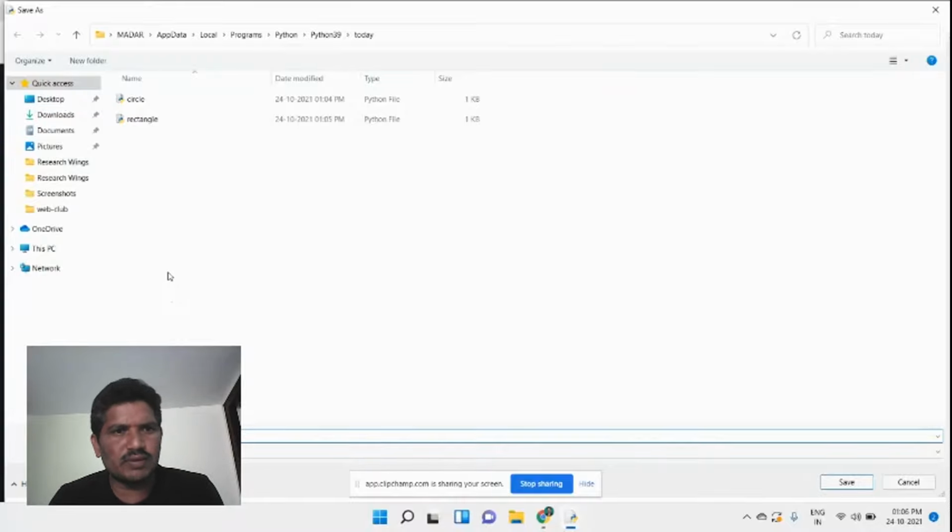Even though nothing is written in this file inside the directory, the interpreter can easily understand that this directory is recognized as a package. For that purpose, every package should have the __init__.py file. Then save it.